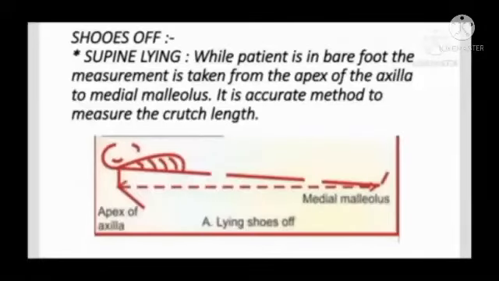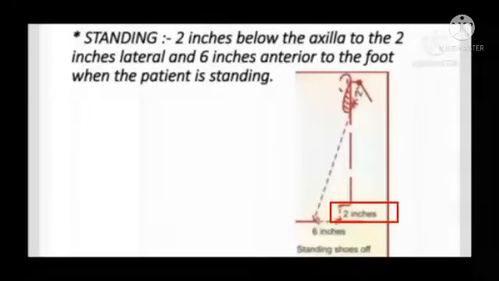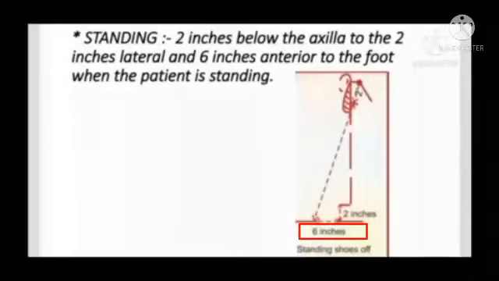Shoe off, supine lying position. While the patient is barefoot, the measurement is taken from the apex of the axilla to the medial malleolus. It is the accurate method to measure the crutch length. In this picture, you can see the measurement is taken from the apex of the axilla to the medial malleolus. Standing position: 2 inches below the axilla to 2 inches lateral and 6 inches anterior to the foot when the patient is in standing position.